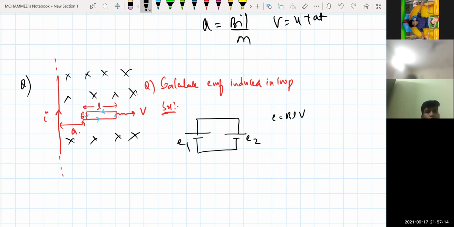Now for the end which is nearer to this one, the force is in the downward direction. So this is the positive terminal and this is the negative terminal.